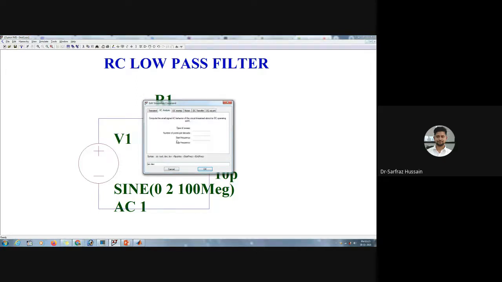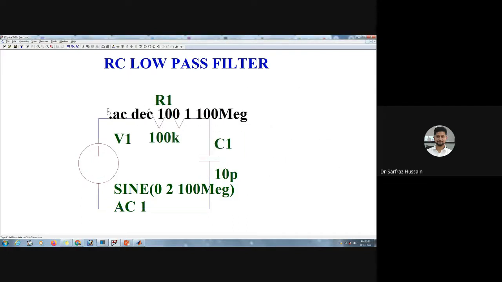For the time being, for this particular circuit, let us do the AC analysis. So how many points do we want? Let us say we want 100 points, and let us start with 1 hertz, and the stop frequency, let us say 100 megahertz.